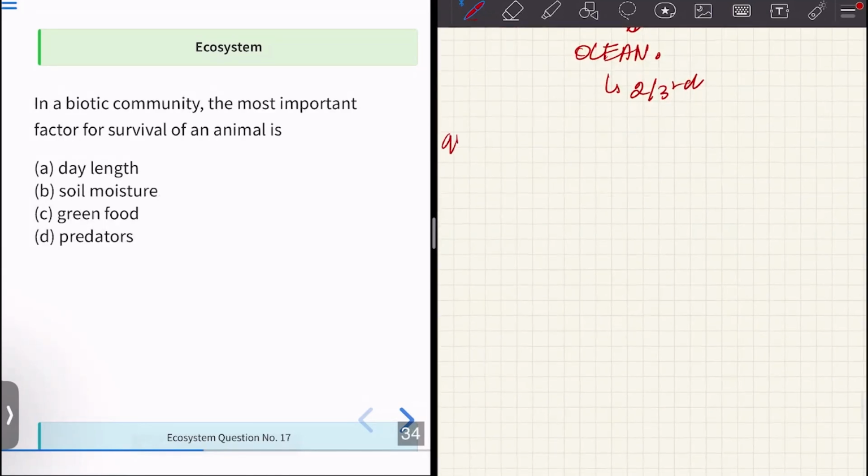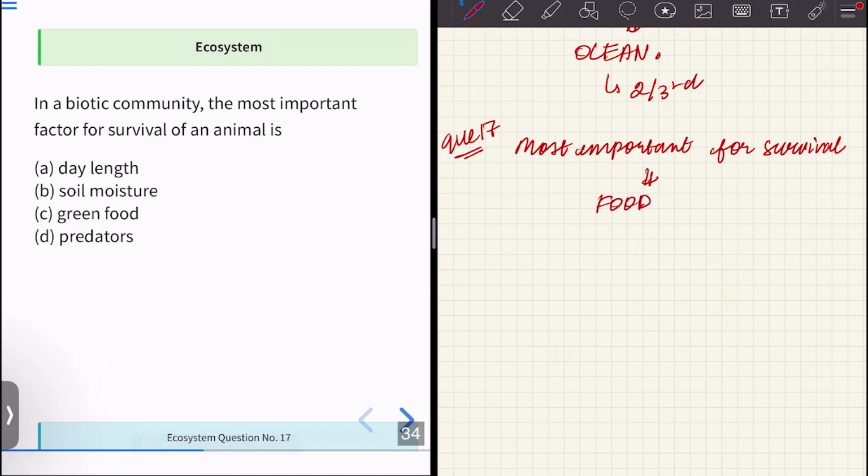Question number 17, we have: in a biotic community, the most important factor for survival of an animal. We know the most important for survival is what? Food. It is actually air, but amongst the options that are being given to us, it is food. So food is the most important for survival, which is option C.